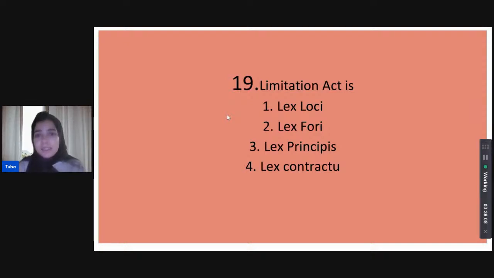Now, a conceptual question on the Limitation Act. Is it lex loci? Is it lex fori? Is it lex principus? Or is it lex contractum? What is the nature of the Limitation Act? Yes, guys?